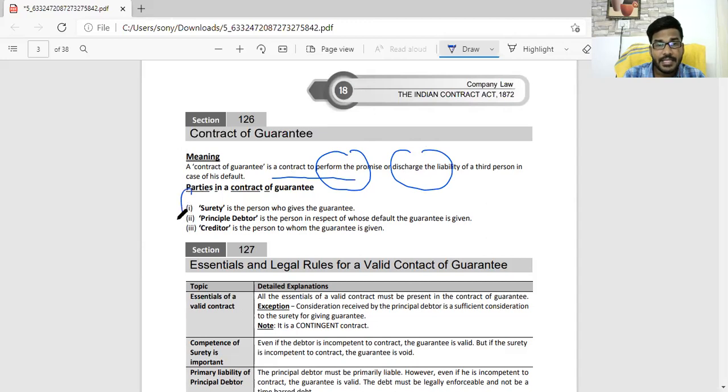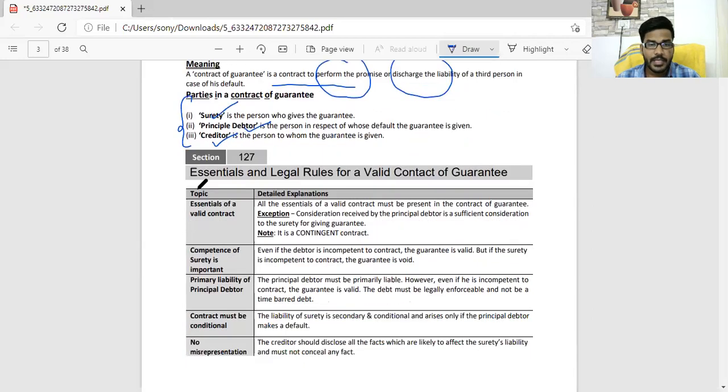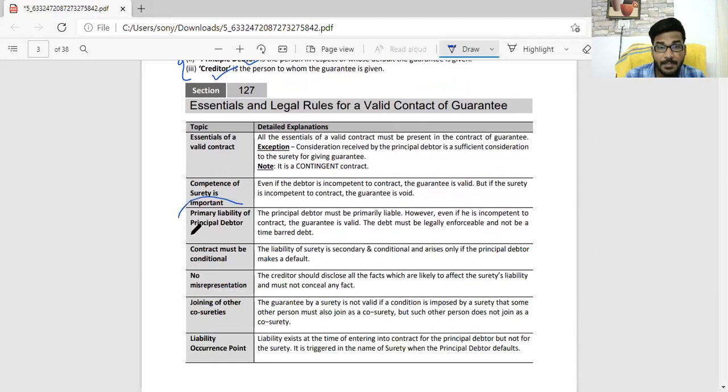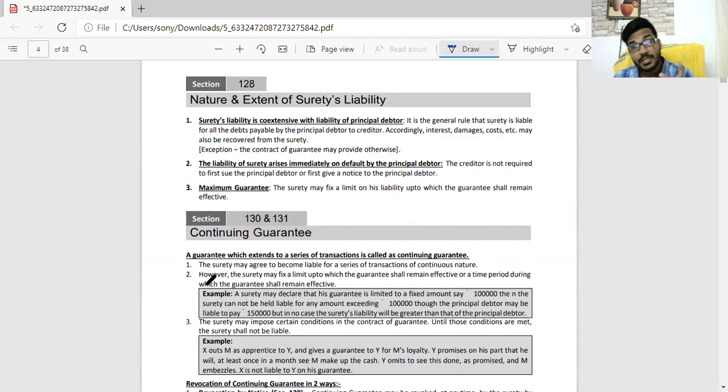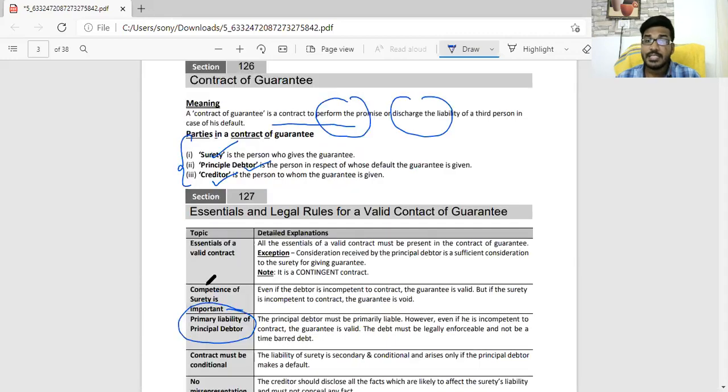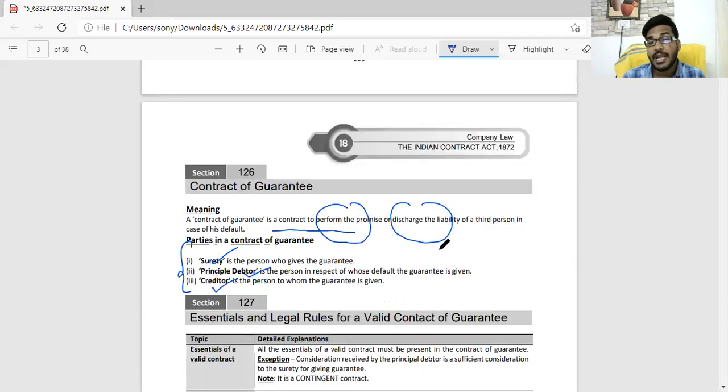In a contract of guarantee, there are 3 parties: principal debtor, creditor, and surety. Out of these, the principal debtor is the primary liability party. Yes, obviously. Surety is nothing but the secondary liability party. If the principal debtor fails, then only the surety is liable. If the principal debtor pays the money, the surety is not liable. So there are 3 contracts in the contract of guarantee. Out of that, one is the contract of surety between the creditor and the surety. Generally, there is no consideration, but anything done for the benefit of the principal debtor is a consideration to the contract of surety.